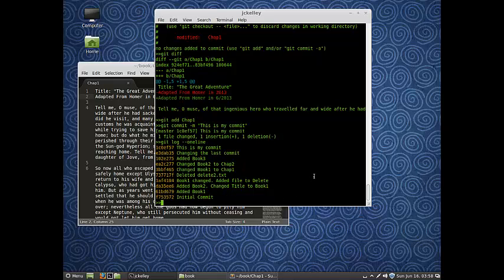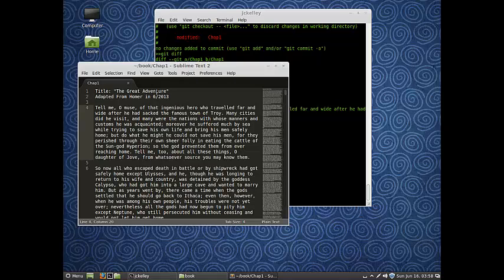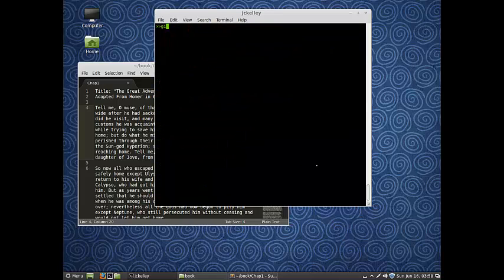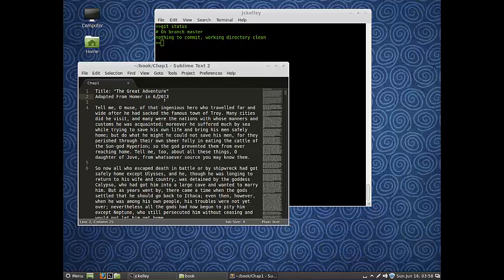Well, now I'm thinking that's a really bad commit name. Also, I don't even know if I need that month in there. I really don't think I do. Let's take a quick look at our file here. Okay, everything's clean. Well, okay, I really don't need that 6- in there. That was just a quick mistake on my part, and I don't want to put in another commit just because I forgot to take that little thing out.